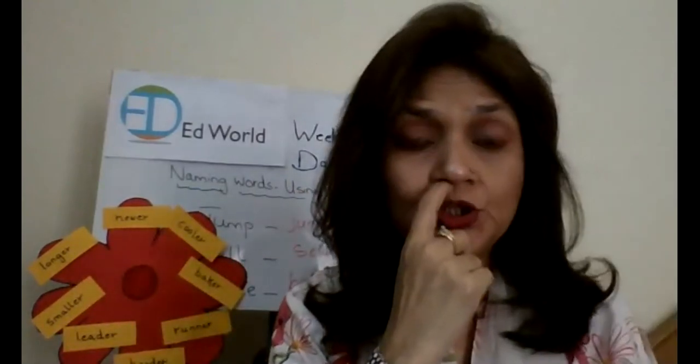Now, what I want you to do is open your page number 82 and do exercise A. It tells you the naming words are names of things like jug, stick. We can make the naming words from doing words by adding er and r. So to freeze will be freezer.